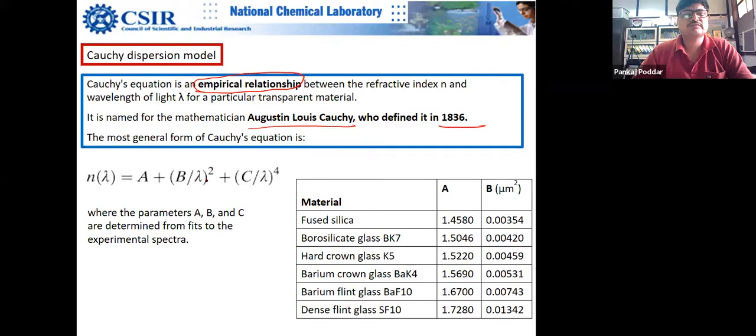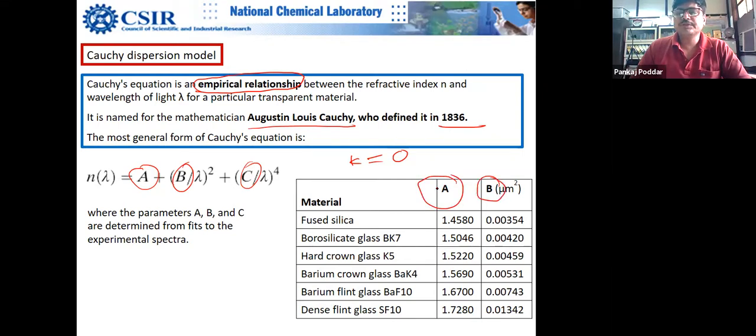It's just a relation which, I think you all know, is strictly for k equal to 0, and this empirical relation has a lot of limitations, and there is no physical basis. This is just a curve fit. But it helps, because in quality control, in industry, it really helps a lot, because you can immediately see any deviation.